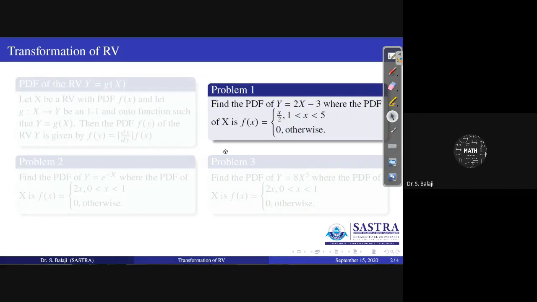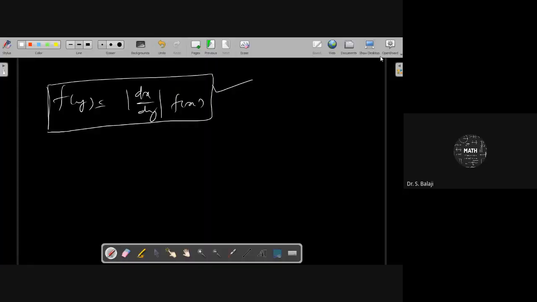Right. See the first problem here. Find the PDF of the transformed random variable Y. Y comes from the random variable X by the relation Y equal to 2X minus 3. Where the PDF of X, you know, will be given by x by 2 for 1 less than x less than 5, 0 otherwise. They are asking for the PDF of y, but the relation is Y equal to 2X minus 3. Right? You see the solution of the problem.